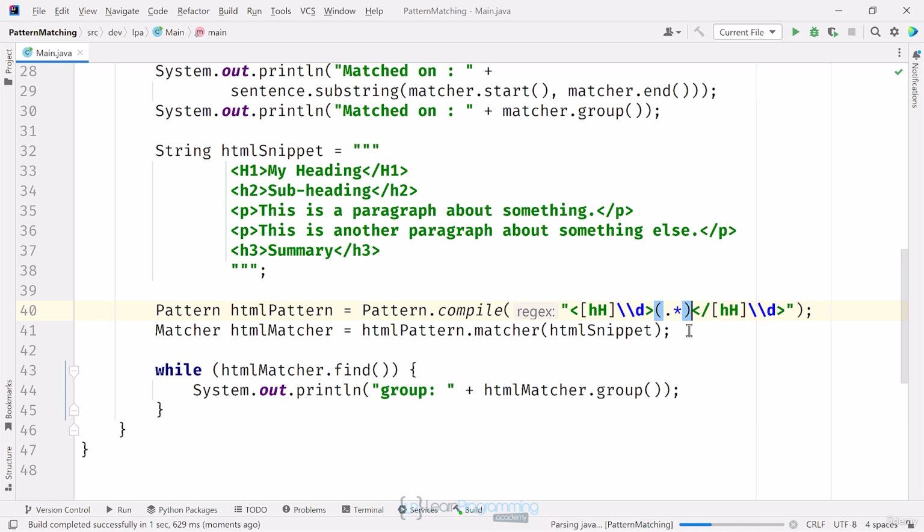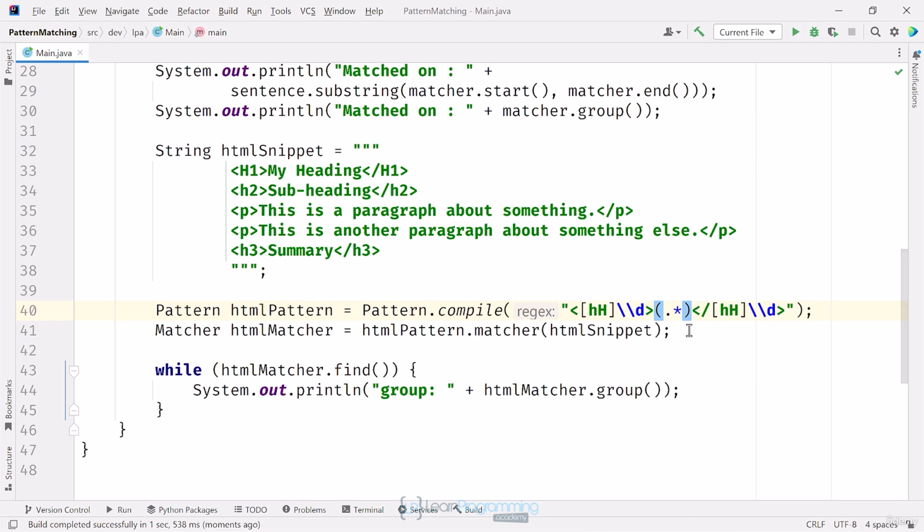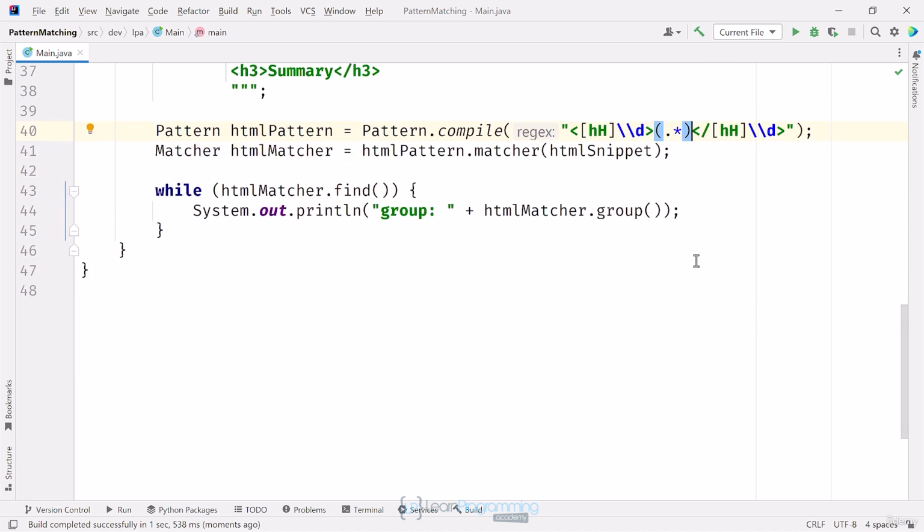If I run this now, I get the same output. When you call the group method without arguments, you're always going to get the part of the string that matches the entire regular expression. If I want to get just the captured group, I'll need to use the overloaded version of group passing an index.